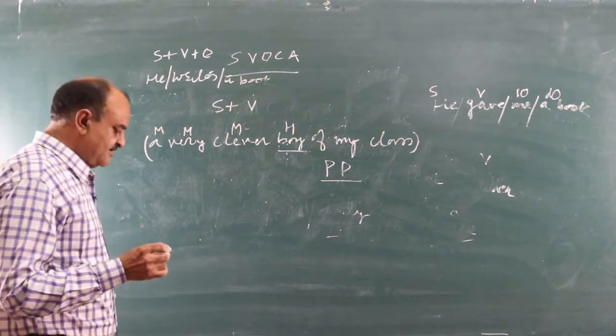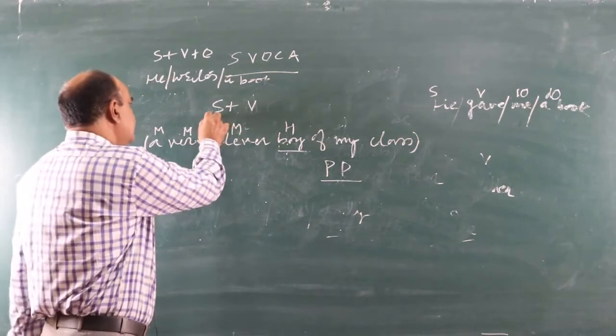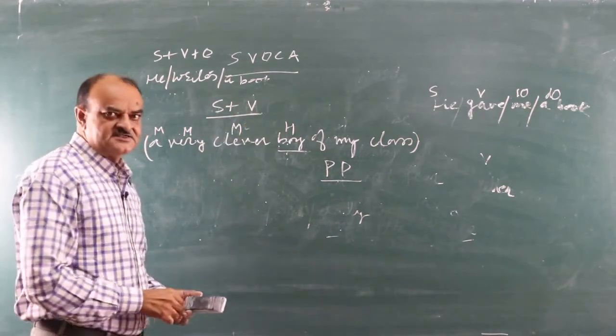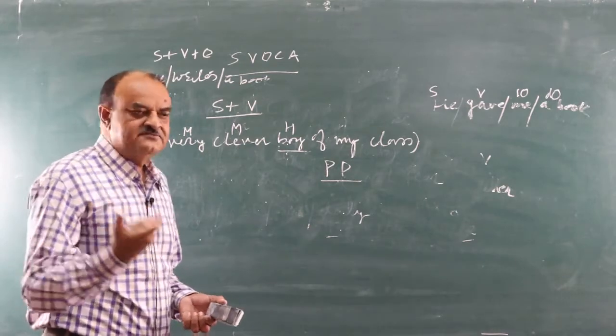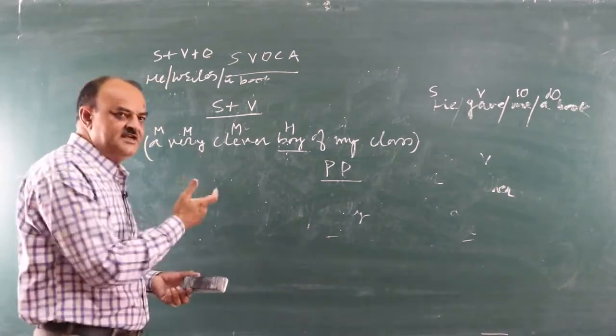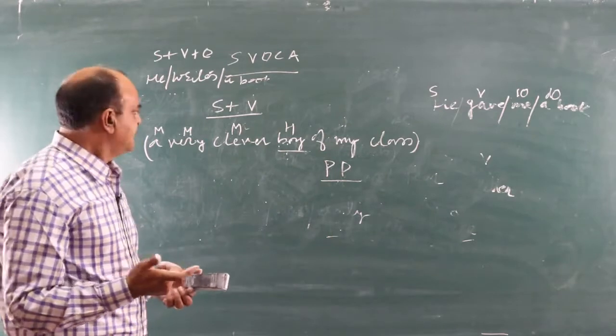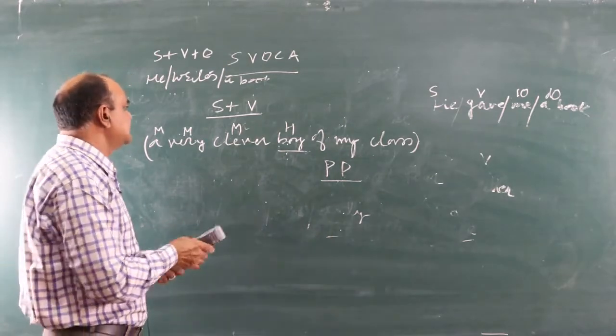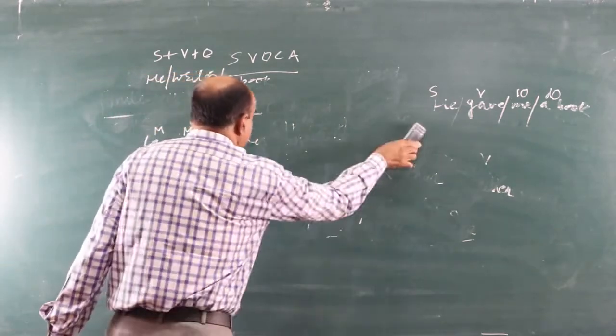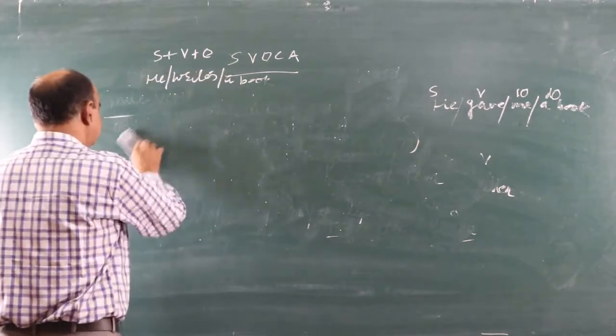What is the basic requirement of a clause? The basic requirement of a clause is S plus V. If there is no verb, it cannot be a clause. We take a few more examples.